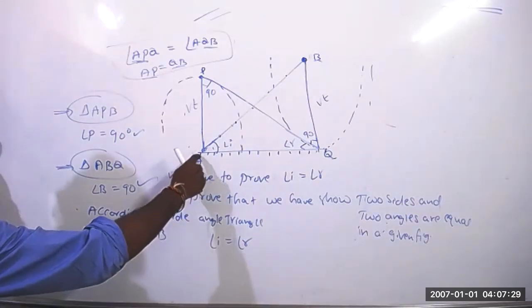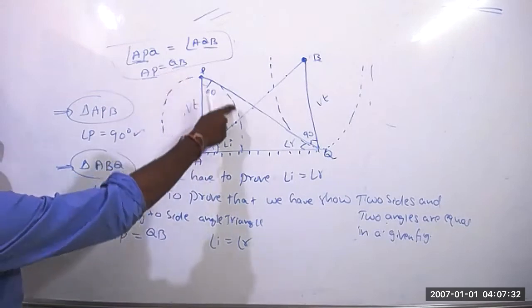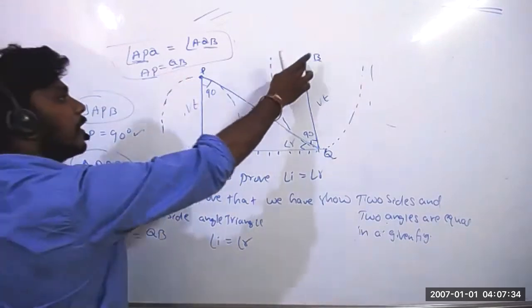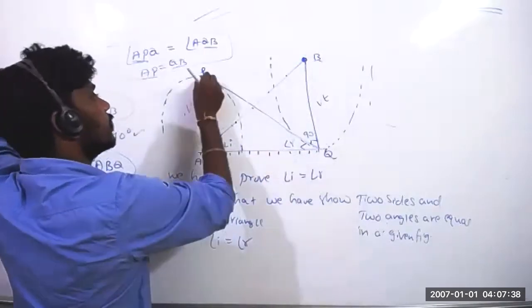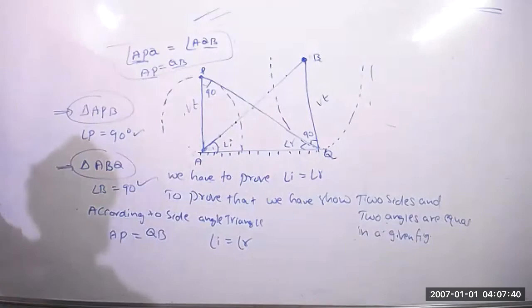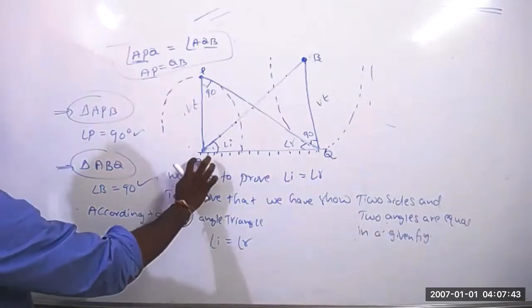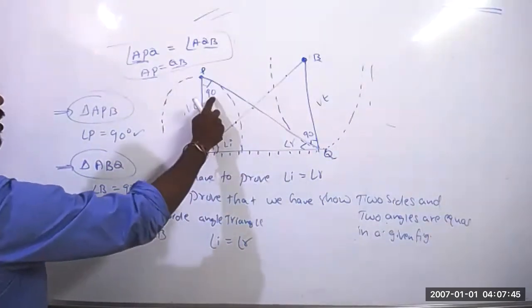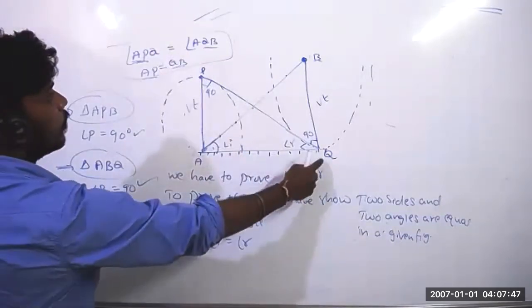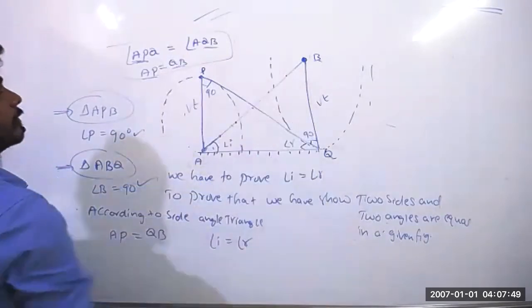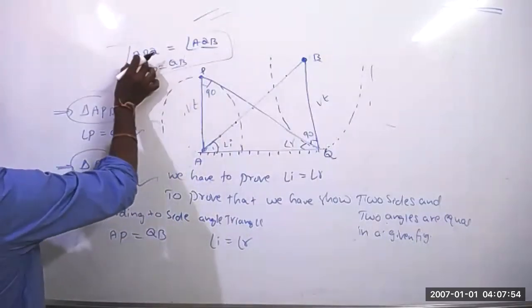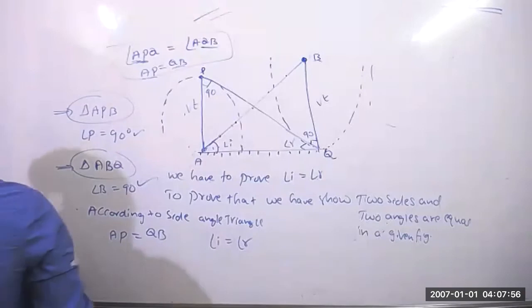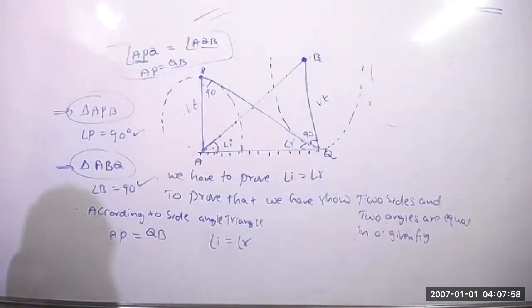A point provides a wavefront, and B point provides a wavefront. So how much distance will it travel? The same distance. So in triangle, angle APQ is 90, angle AQB is 90. So here also it is 90, here also it is 90. So AP is equal to QB. Clear?